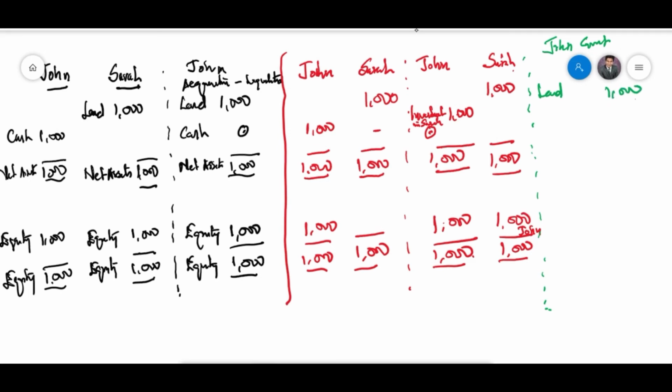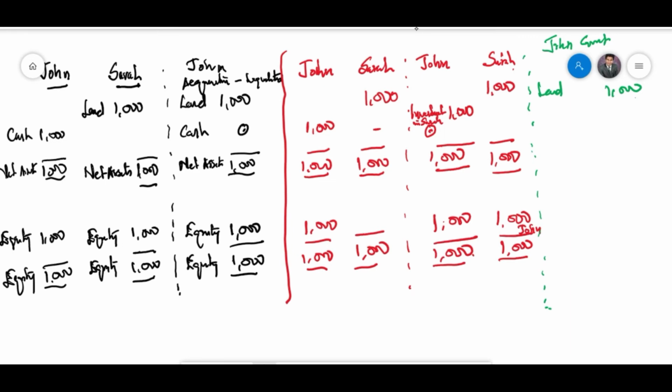This investment that's made in Sarah is for the land. So we can't show this investment again because it's about the land. If you show it again, that means there are two pieces of land, one with the investment showing the land value and then the real land. So that can't be the situation.